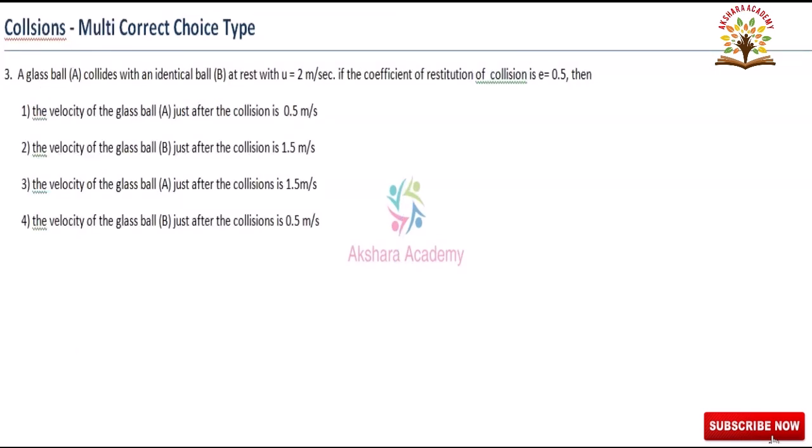In this question, a glass ball A collides with an identical ball at rest with U is equal to 2 meters per second. If the coefficient of restitution of collision is E is equal to 0.5, then we have to calculate the velocity of the glass ball A just after collision and the velocity of the glass ball B just after the collision.